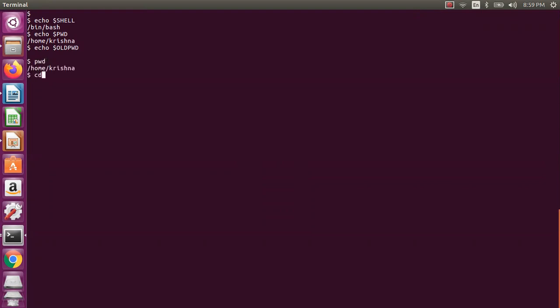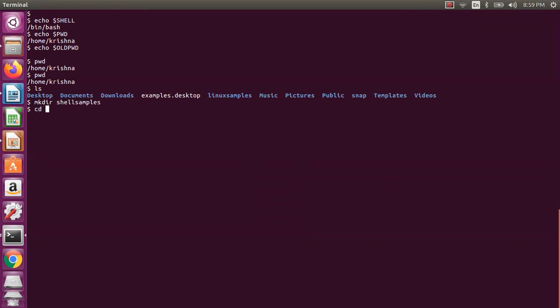Now if I go home and create a Linux shell samples directory, let us do the creation of shell samples and then we will try to see. Now we go into shell samples. If I say pwd, the current pwd will give shell samples.